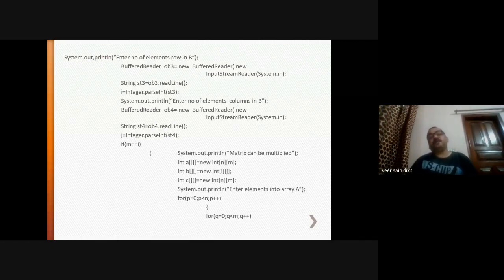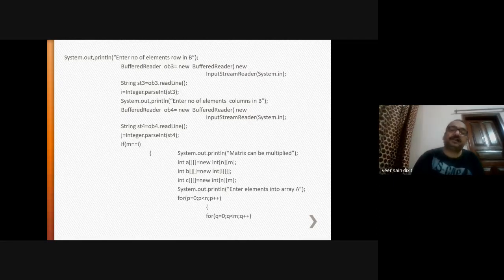If number of columns in the first matrix is equal to number of rows in the second matrix, then multiplication is possible. That condition is defined here. If this is true, then multiplication will start. Now again A and B. You are creating memory for 3 variables. In C, the multiplied value of A and B will be stored.